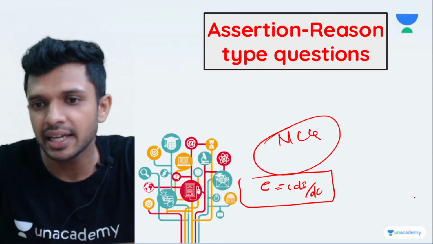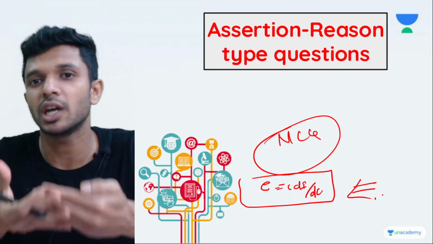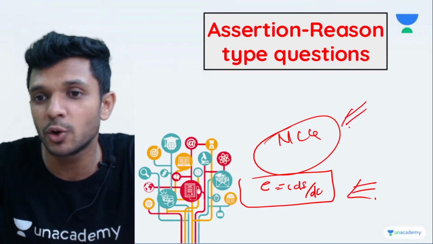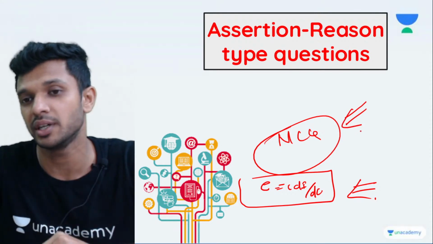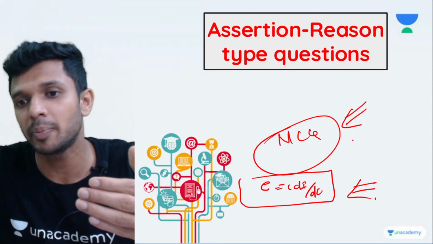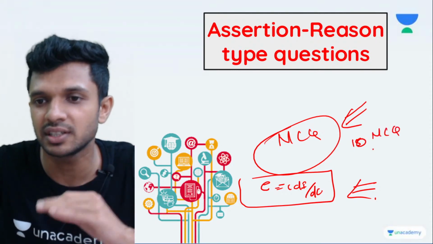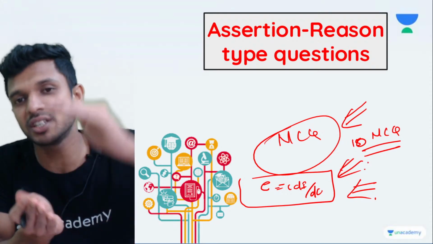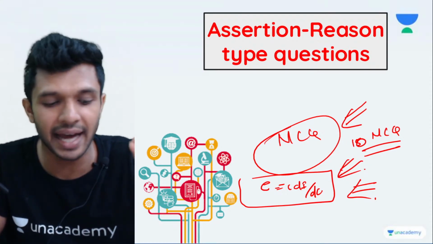So make sure that you learn the concept first. After learning the concept, make sure that you do questions from the same concept or from this equation. If you have learned a topic, make sure that at least 10 or 15 multiple choice questions are done from each topic you learn. Don't think that you'll first complete all the concepts and then go for the questions. Don't do it as such.